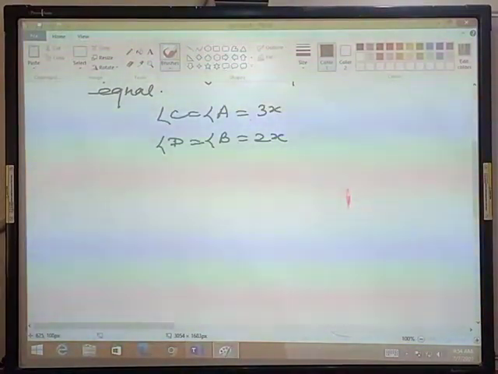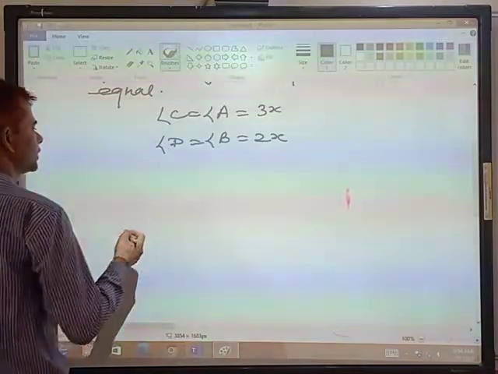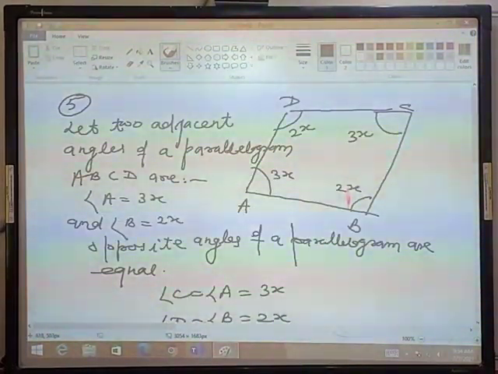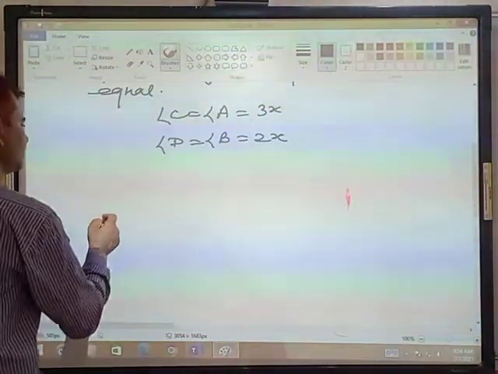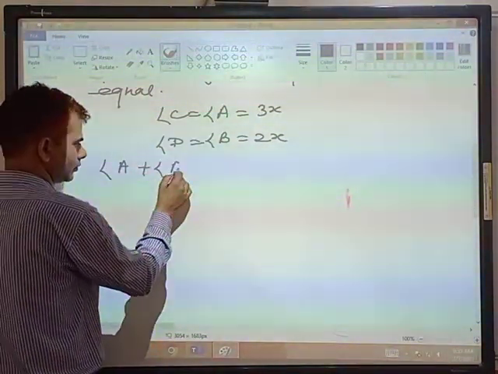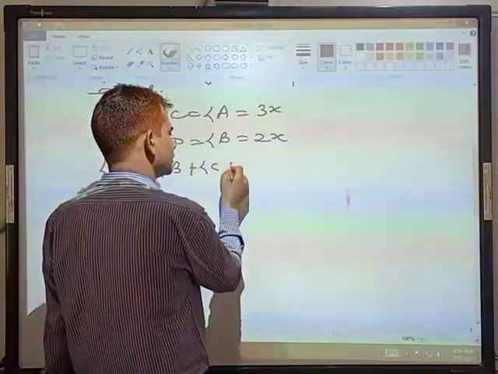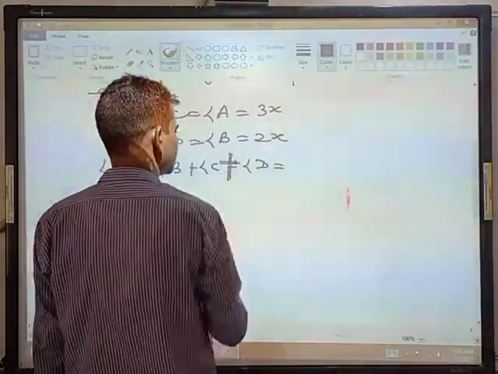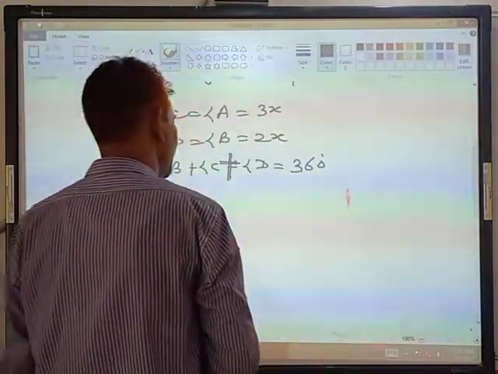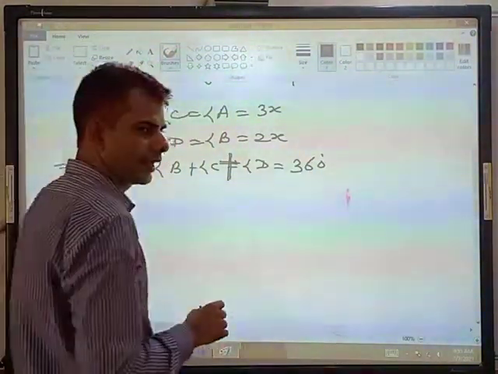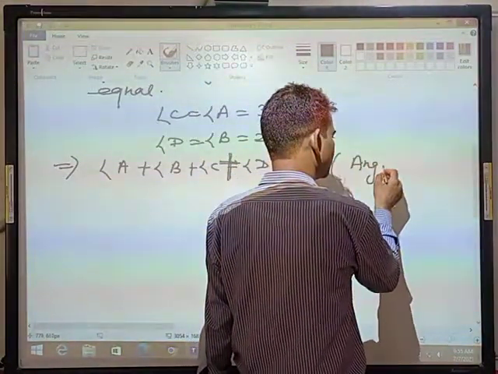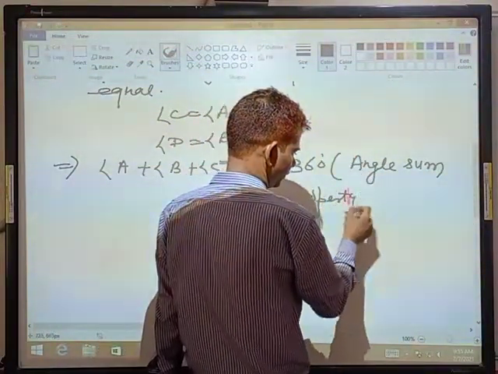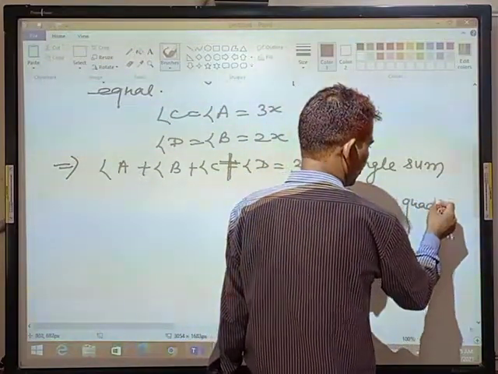Yes, students. Sum of angles of a quadrilateral: angle A plus angle B plus angle C plus angle D. Why?